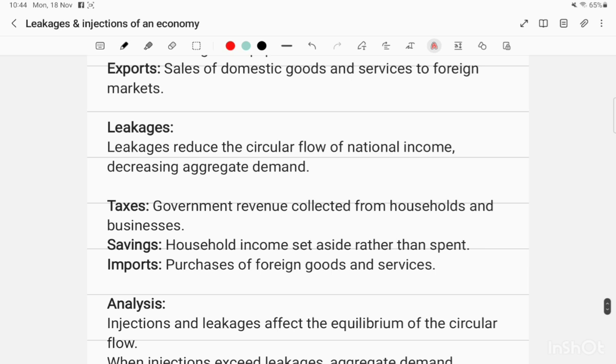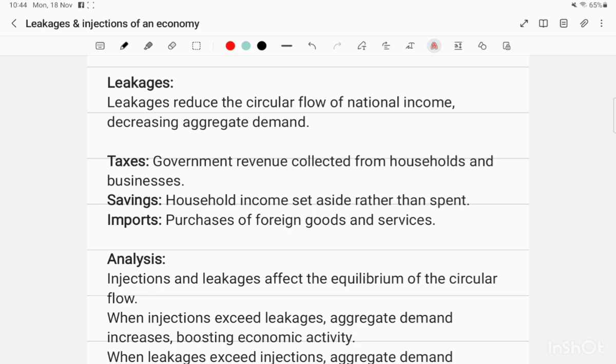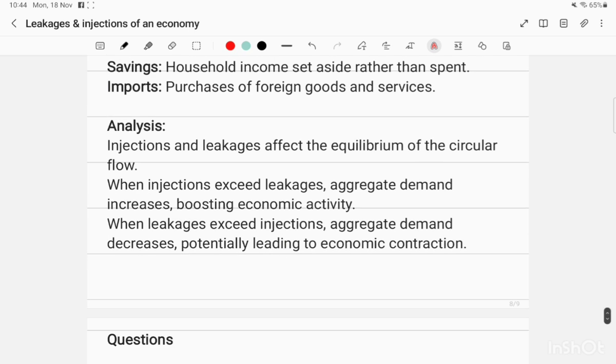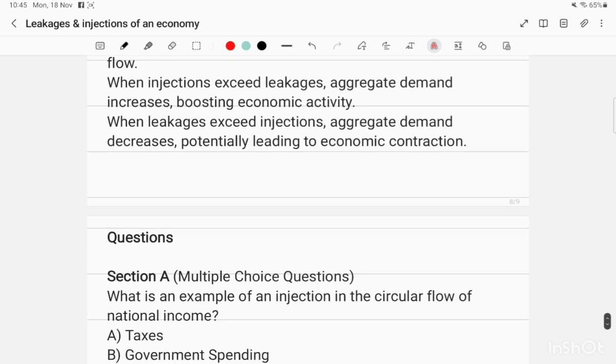Now the leakages reduce the circular flow of national income, decreasing aggregate demand. Taxes are the first leakage: government revenue collected from households and businesses. Savings: household income set aside rather than spent. Imports: purchases of foreign goods and services. So, analysis: injections and leakages affect the equilibrium of the circular flow. When injections exceed leakages, aggregate demand increases, boosting economic activity. When leakages exceed injections, aggregate demand decreases, potentially leading to economic contraction.